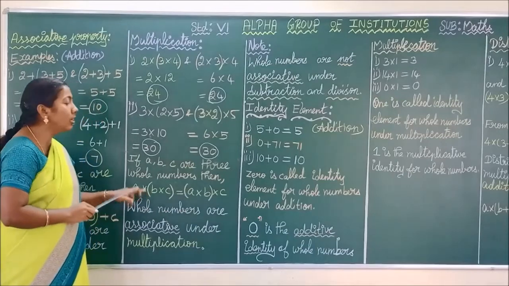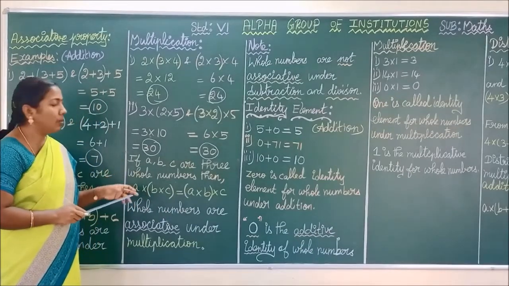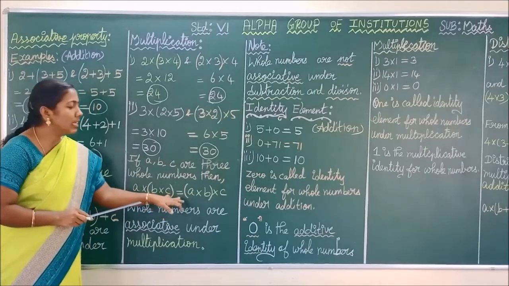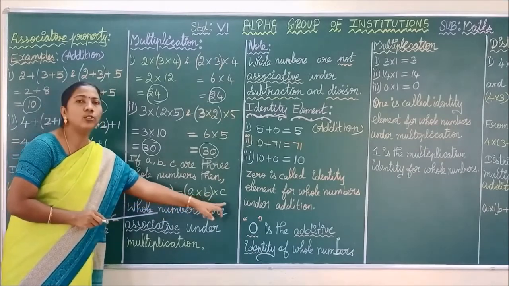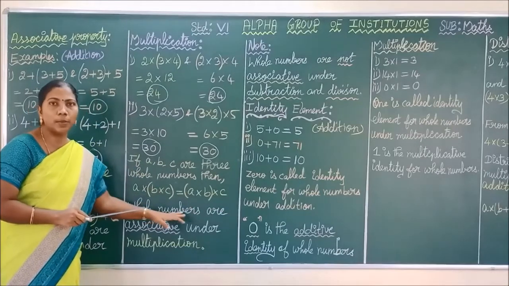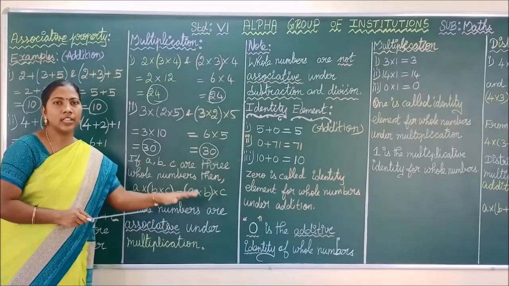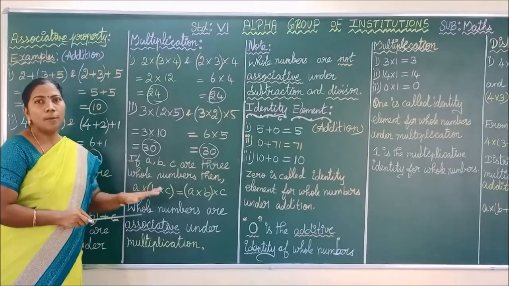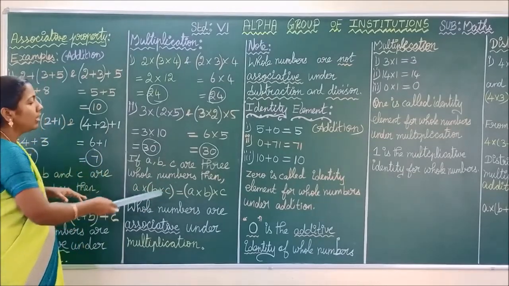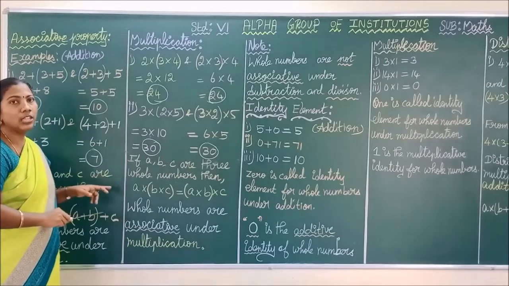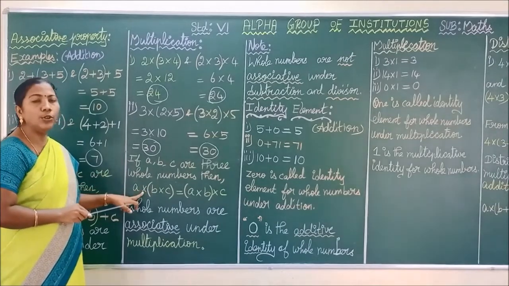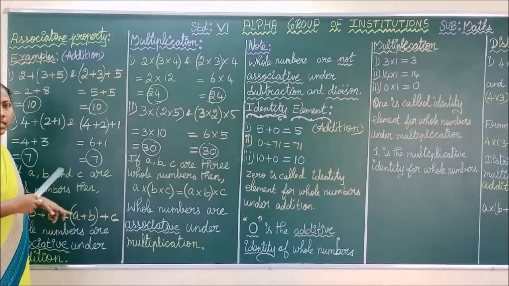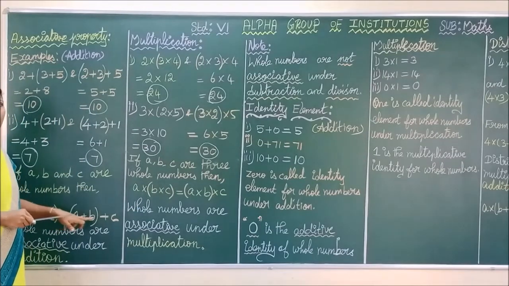Do you understand, children? In the exam, what question will come? They give the statement like this: (A into B) into C is equal to A into (B into C). This is called dash property of whole number under dash. You have to write associative property of whole number under multiplication. The same property you can use for addition: instead of into you have to place plus. That is (A plus B) plus C is equal to A plus (B plus C).